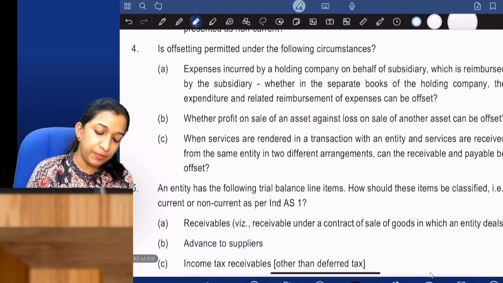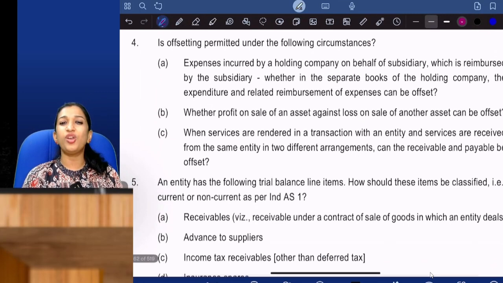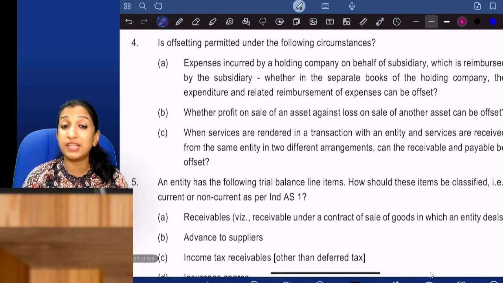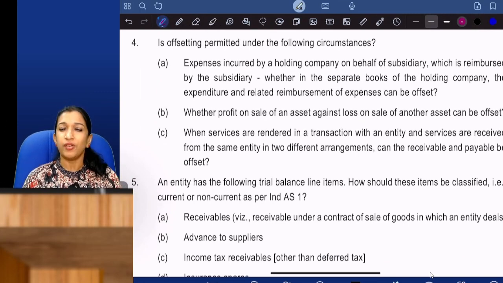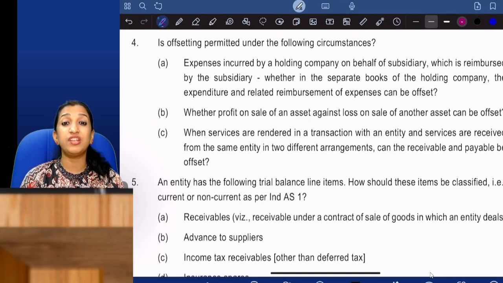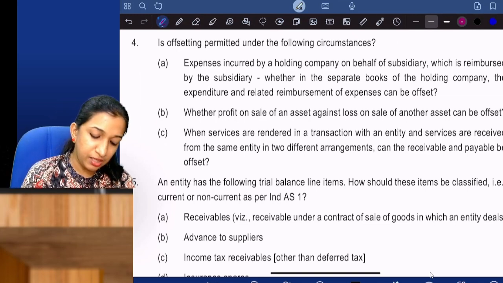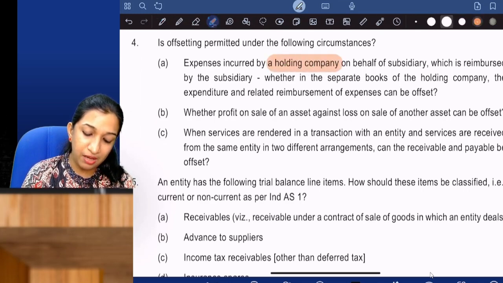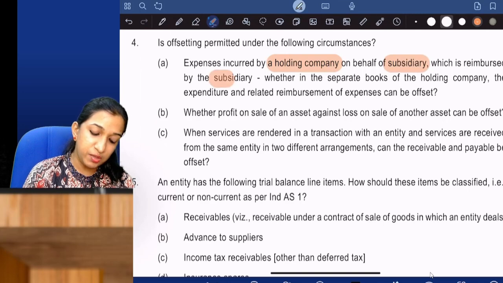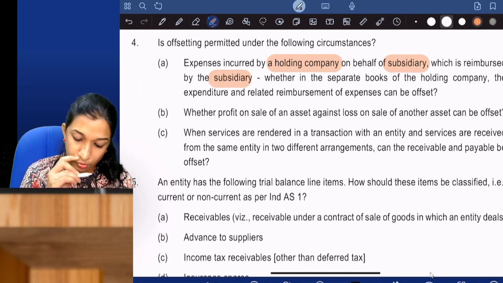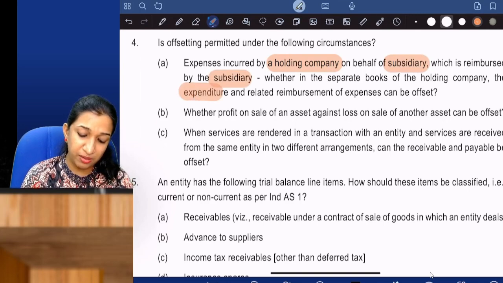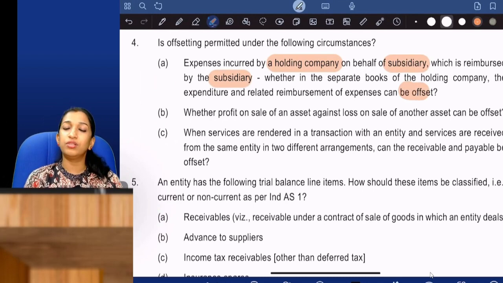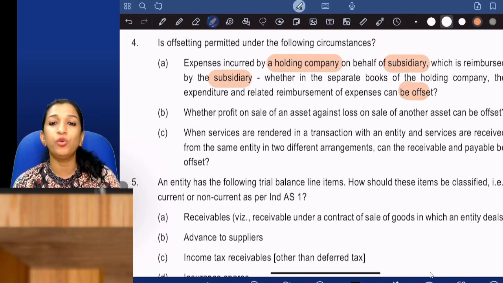Is offsetting permitted? Generally, offsetting is not permitted unless there is a legally enforceable right. You can do offsetting only if it is not affecting the substance of the contract. Expense incurred by the holding company on behalf of the subsidiary, which is reimbursed by the subsidiary. Whether in the separate books of the holding company, the expenditure and related reimbursements can be set off. No, you should show the expense incurred and reimbursement separately.